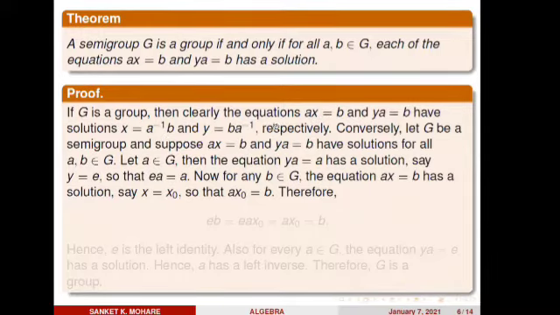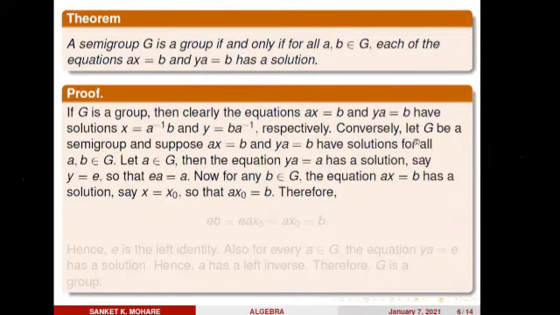Similarly, if I operate a inverse on both sides from the right, what happens? y a a inverse equals b a inverse. But a a inverse is the identity, and y times identity is y. So finally y = b a inverse. Therefore x = a inverse b and y = b a inverse are the solutions for the equations ax = b and ya = b. This happens when G is a group. So the first thing is proved.